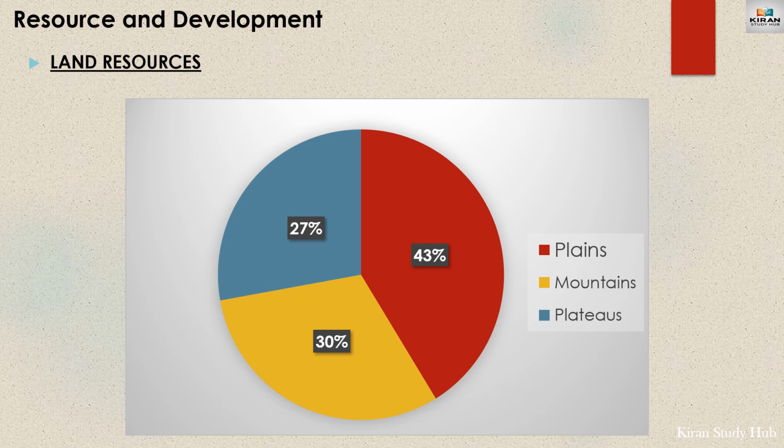As mentioned in the previous slide, 43% of the land area is made up of plains, 30% is made up of mountains, and 27% of the land area is made up of plateaus in India.